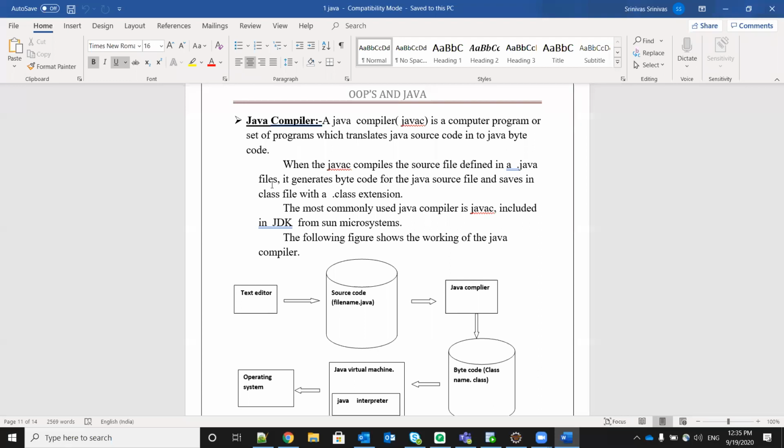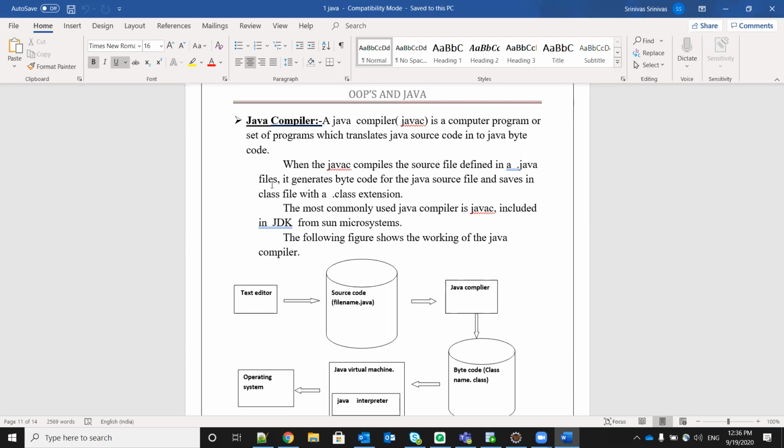The Java compiler will generate. After compiling, the Java compiler will generate the bytecode for the Java source file, and that bytecode will be saved in a class file with a .class extension. Already I've shown you how it is getting generated and what extension it is taking.